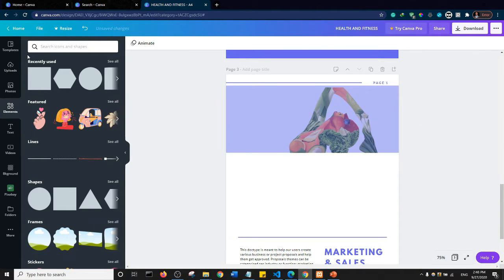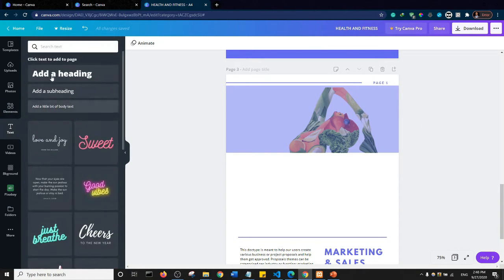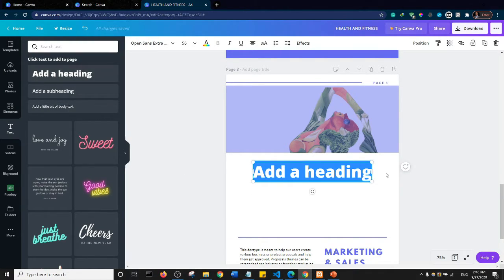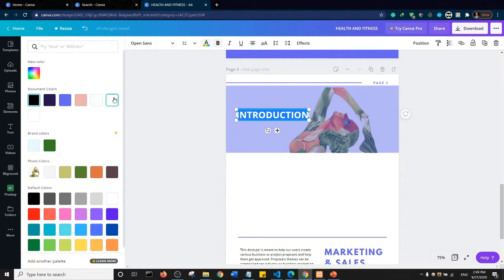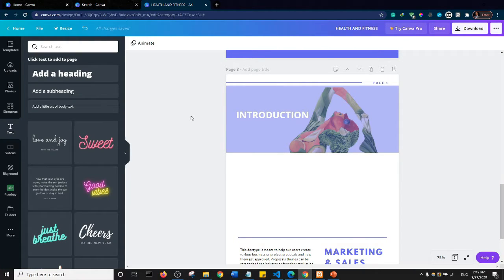Okay, so next I'll come to my text and then I'll add maybe a subheading. I can actually add a heading, but it will be too big. So I'm just going to add a subheading and I'm going to say introduction. And what I'll do then is I'll just drag the introduction up top here, so somewhere here, and I would highlight it and do some design. So I'll make it bold. I would make the color white, so FFF, and that will be it.